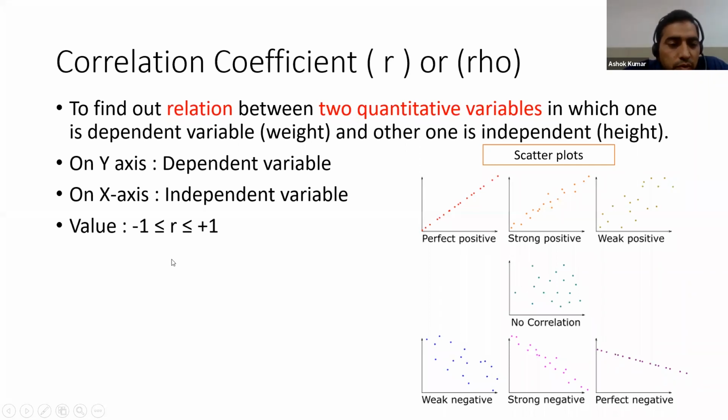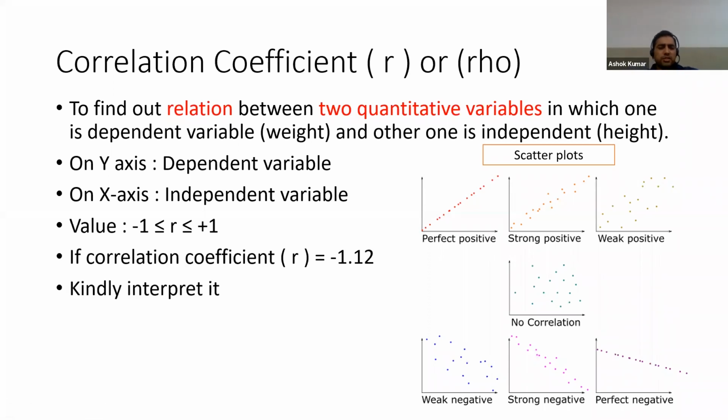So this is the value of R. Minus means negative correlation, plus means positive correlation. If we get R equal to 1, it's a perfect correlation. If R is around 0.5, it's a moderate correlation. So R defines both direction and strength.